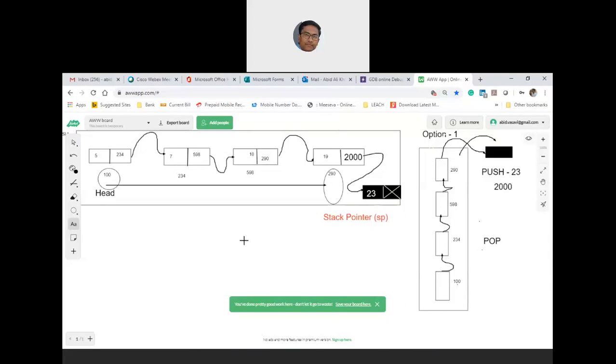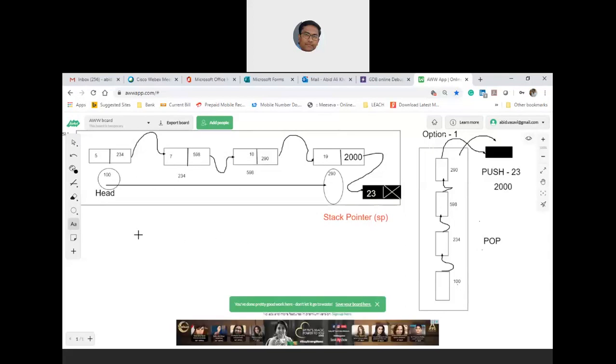For any microprocessor, you need to maintain two registers. When you start studying the architecture of a microprocessor, you will be studying two important registers. The first register is called PC, which is nothing but the program counter.